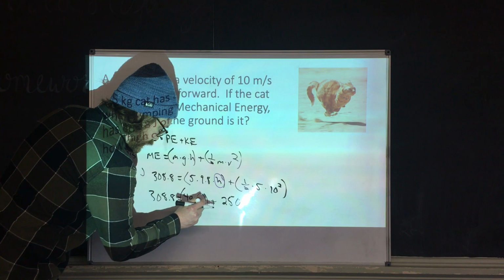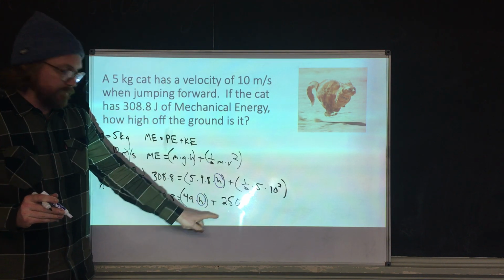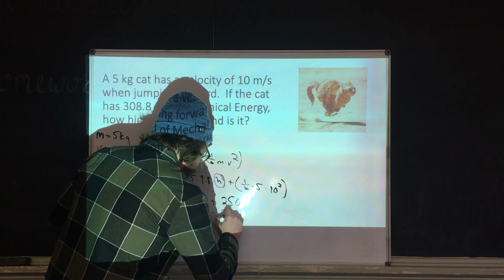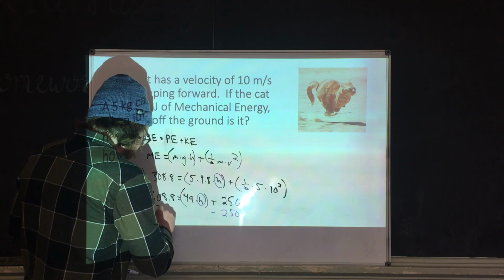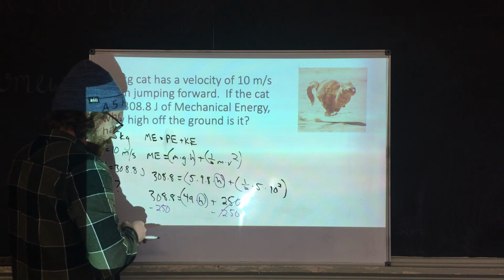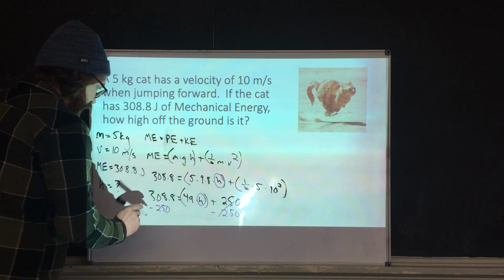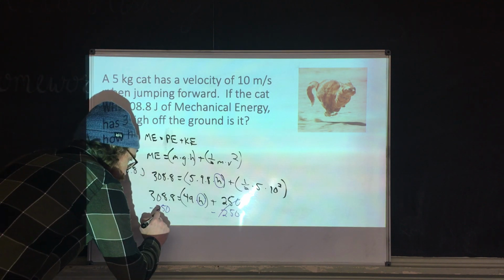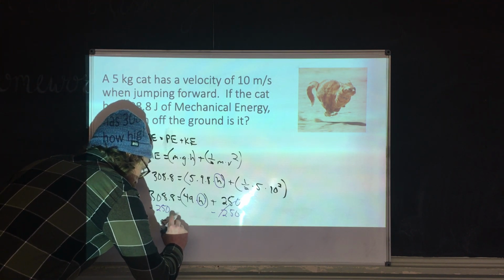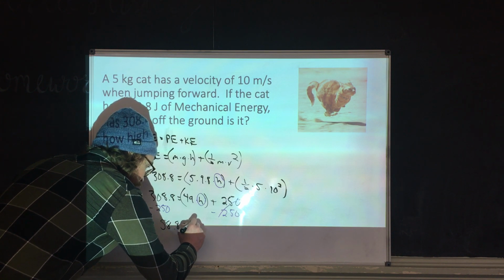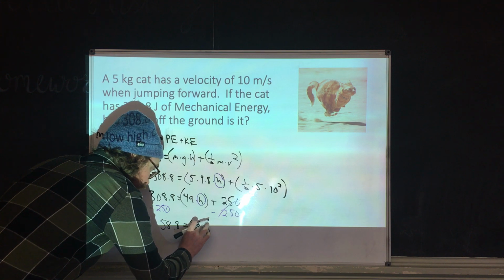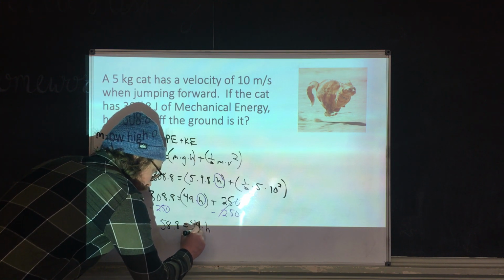So I want this h by itself. First thing we got to do is get rid of this 250. This is addition, so we're going to do the opposite of addition. I subtract, so I minus 250 from both sides. 250 minus 250 is 0. 308.8 minus 250 gives me 58.8, and that equals 49 times h. Sorry about that.